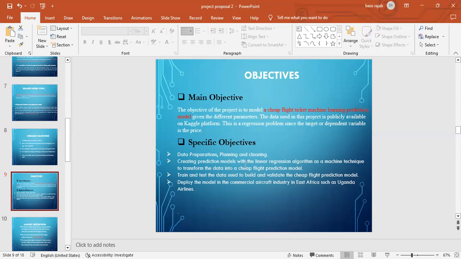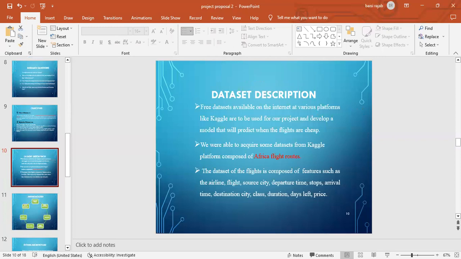Now for the specific objectives, it's explaining our main objective. We shall do data preparation. We shall have to clean our data. And then afterwards, we shall create our model, train it, test it, and deploy our model in various aircraft companies. Our scope is around Africa, but particularly we shall be in Uganda, though we shall use Africa, East Africa, and Ugandan Airlines.